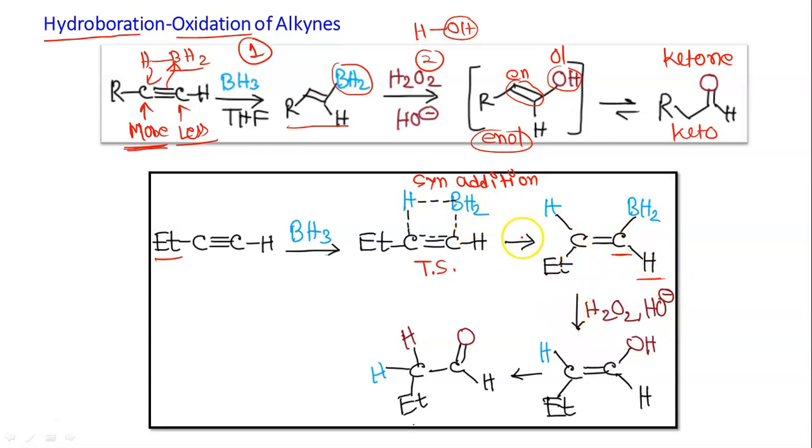So this is the hydroboration step, and then we have the oxidation step where BH2 is replaced by OH. This is the enol form, which changes to the keto form by tautomerization, and the equilibrium is more towards keto and less towards the enol form. The enol form is not isolable. Here you can see from the color of the hydrogens that one hydrogen comes from OH and another hydrogen from BH3. Fine.